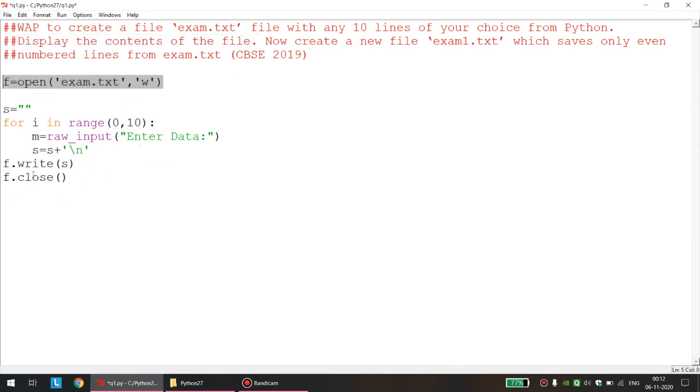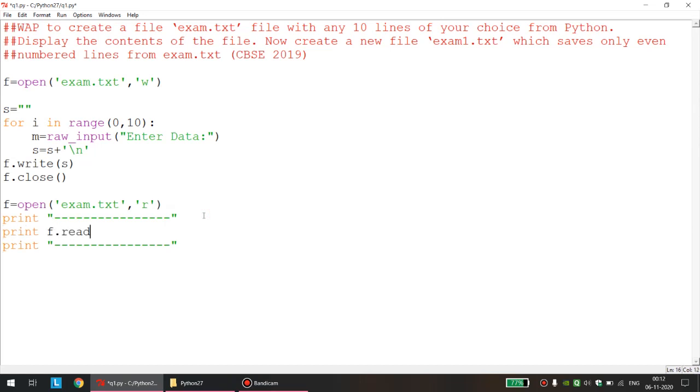So for that I think we should open the file once again in read mode, and we are only told to display the contents of the file, so I think we can directly use f.read. Okay, always try to use a separator so that whenever output is coming, we can understand which part stands for what in the program. Just to differentiate. So as I told you, print f.read. Fine. So hopefully this much will work.